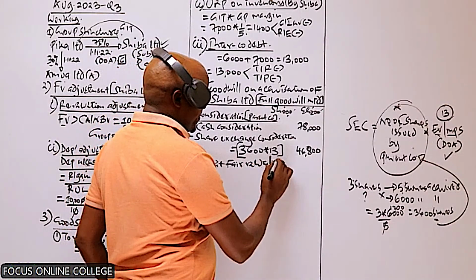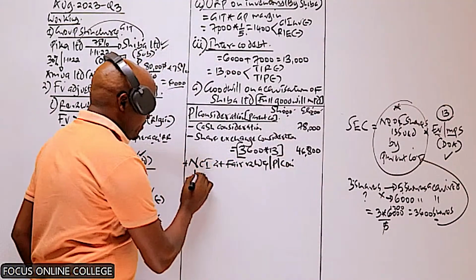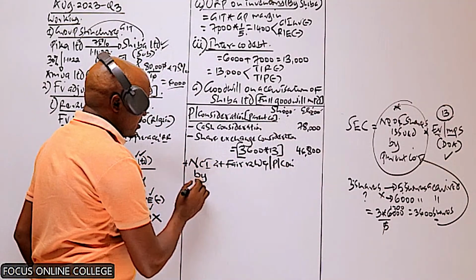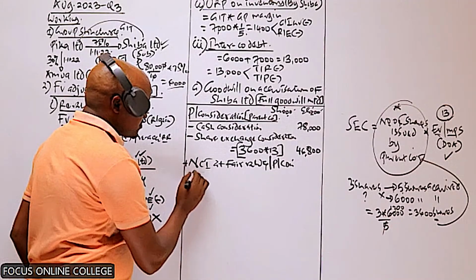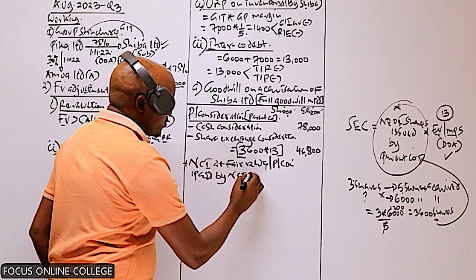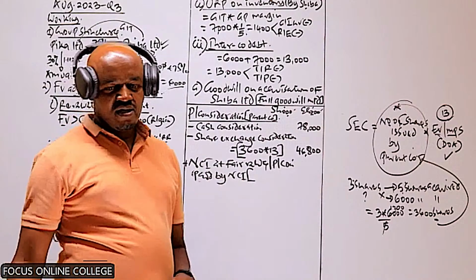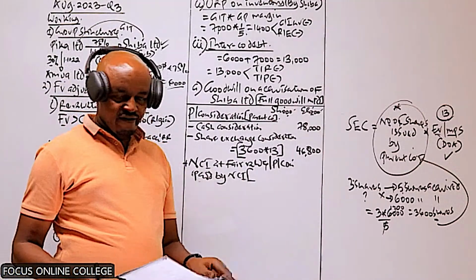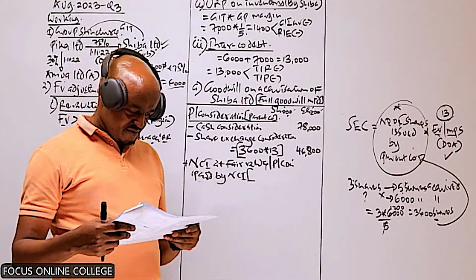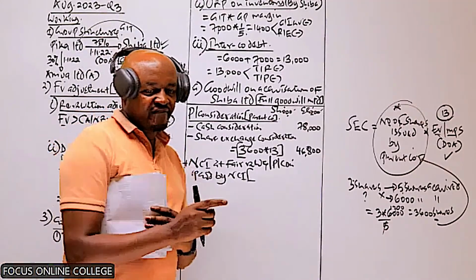This refers to the purchase consideration paid by NCI. So when the minority shareholders acquired their shares, how much amount did they pay? Now, if we go back to the information we have in note number 3, we are not given this NCI at fair value.